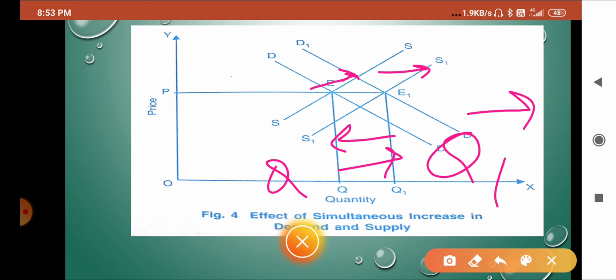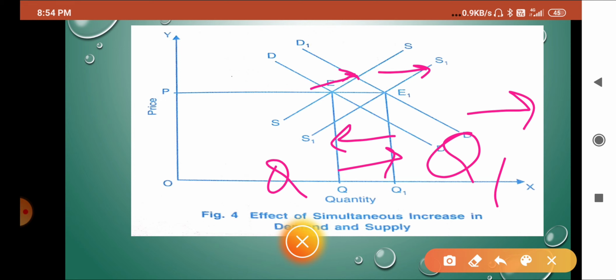So in case of increment, the price will not change and quantity demanded will increase, and in case of decrement or decrease, the quantity demanded will decrease but the price will not change. So in case of equal change in quantity demanded and quantity supplied, there is no change in the price, only the quantity demanded will shift rightwards or leftwards according to that logic. So I hope you understood.